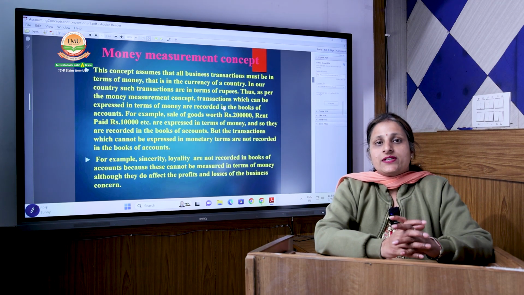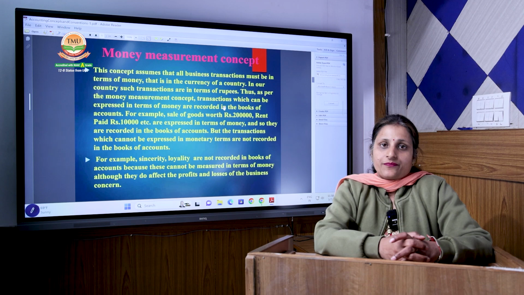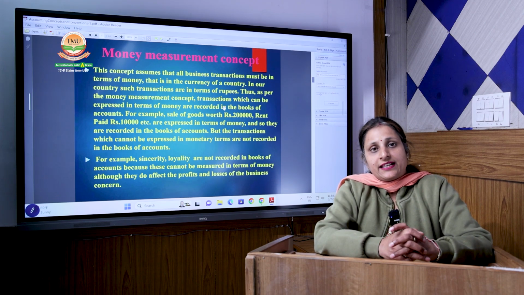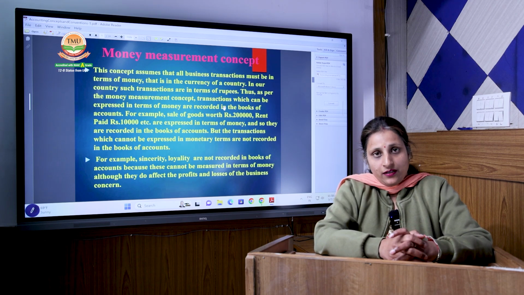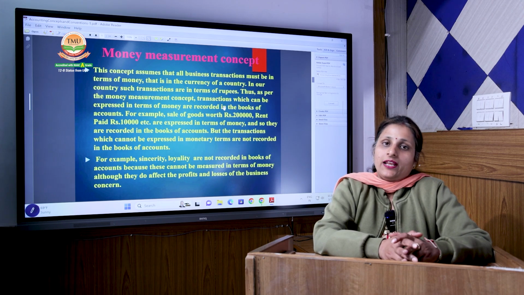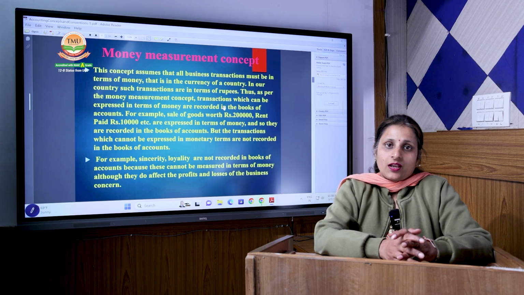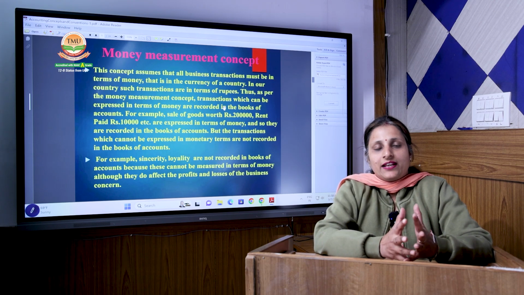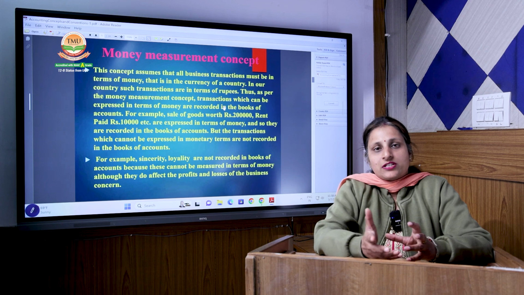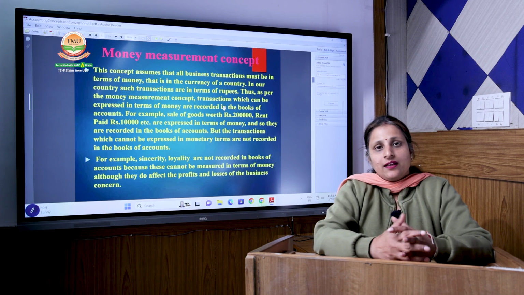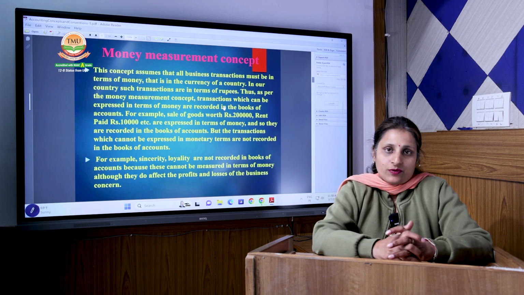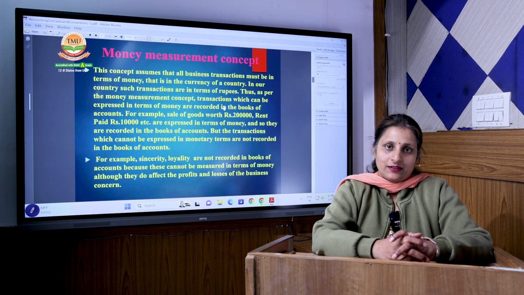Second concept. The second concept that we are going to discuss today is the money measurement concept. Money measurement concept means only those transactions that can be converted into cash, or where there is involvement of cash, are recorded in our books of accounts. For example, again taking A Limited, a person X came to A Limited and said, I am placing an order of rupees 10,000, but I am not paying you any amount. You prepare my order in one month.